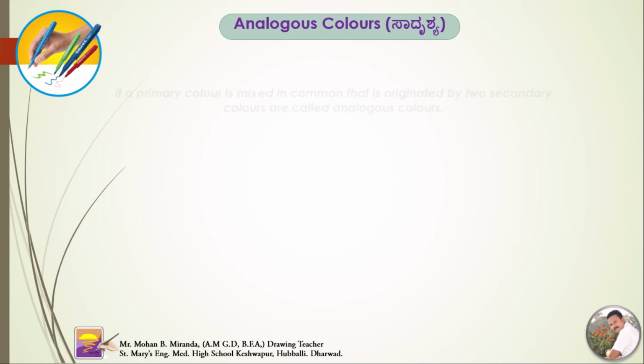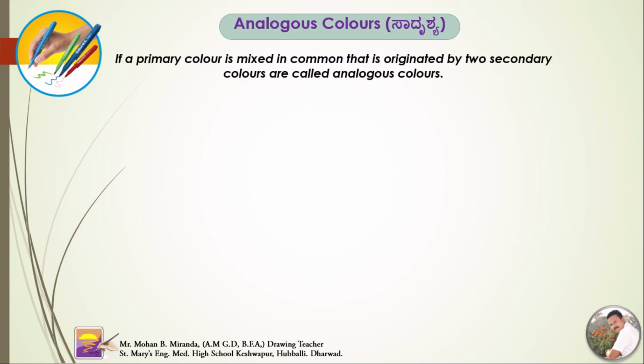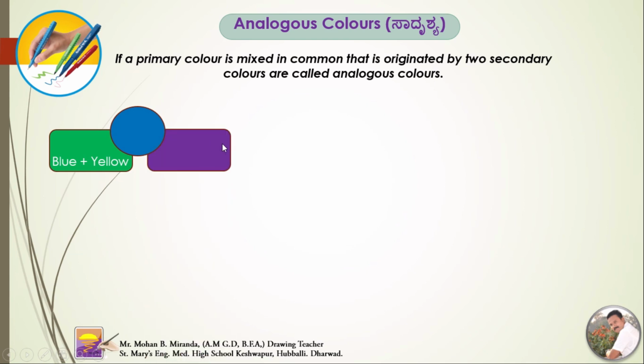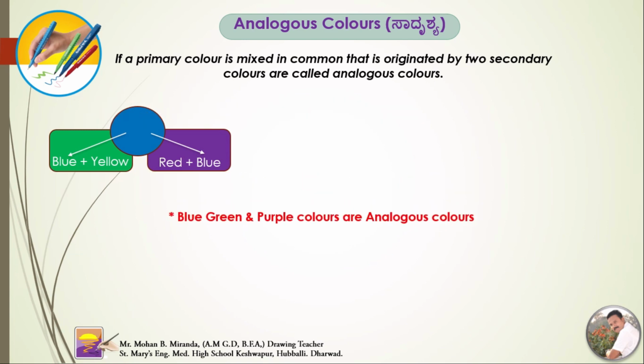Analogous colors. If a primary color is mixed in common, originating two secondary colors, they are called analogous colors. Here, blue color primary, green color secondary, blue plus yellow, and purple color, red plus blue. Here blue is common. That's why blue, green and purple colors are analogous colors.